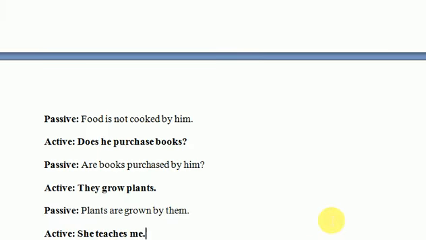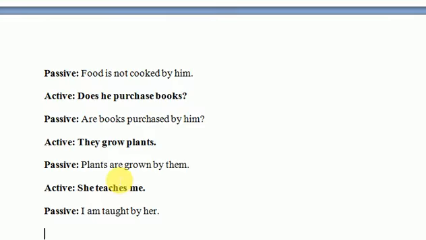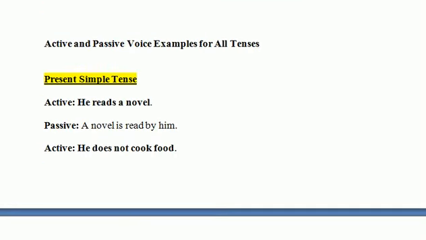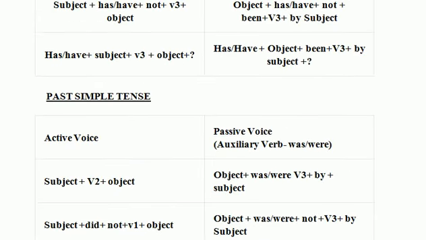Similarly, in the next example, they grow plants. Plants is plural, so the auxiliary are will come with it, the third form of the verb will come, by will come, and they we will change into the pronoun them and bring it to the end. She teaches me, I am taught by her. I would come first. With I, the auxiliary am is suitable, so we will use that. The third form of teaches, taught, will come, plus by, and the object of she is her, which we will bring to the end. So that's how this is the present simple tense, which we also call present indefinite tense. Hope that is clear.